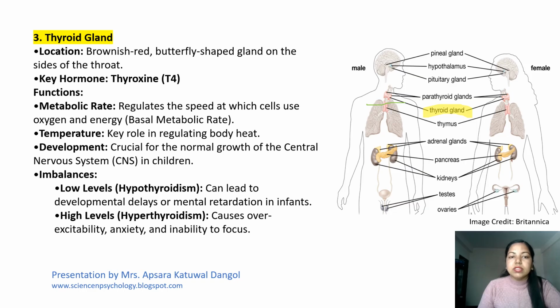For metabolic rate, it regulates the speed at which cells use oxygen and energy, that is the basal metabolic rate. And in temperature, it plays a key role in regulating body heat. It is also crucial for the normal growth of the central nervous system in children. If there is a low level, it can lead to developmental delays or mental retardation in infants. If it is a high level, it causes overexcitability, anxiety, and inability to focus.